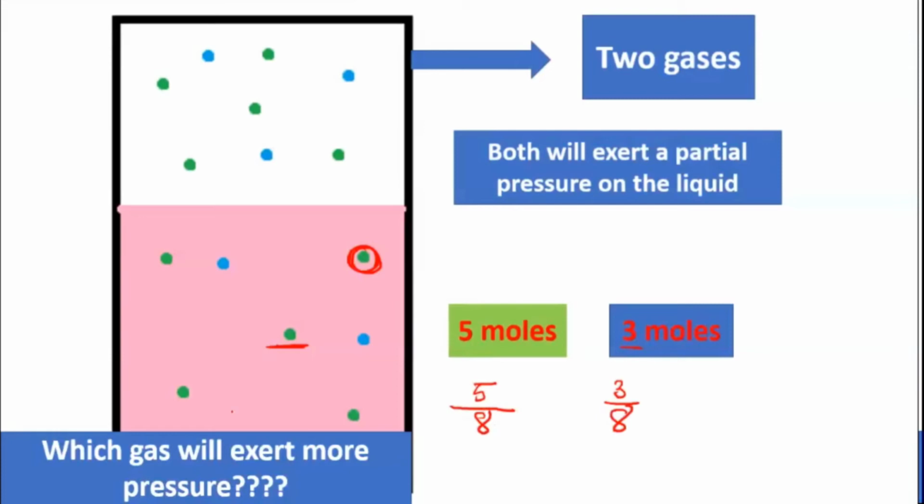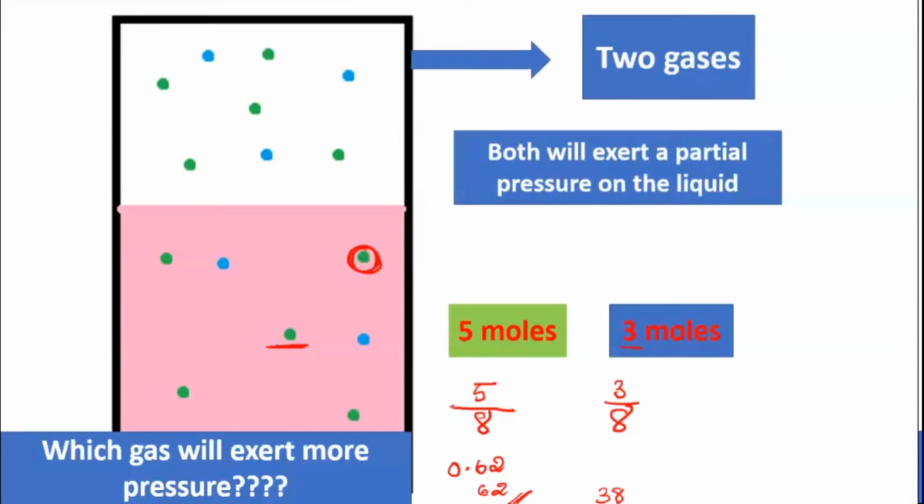Okay, so if you divide 5 by 8 and check, as a fraction you will get 0.625, so around 62% in terms of percentage. So 62% will be this. The remaining is around 38, and that remaining will be of this. So with this you can understand who will be exerting more, because the green ones, since the number of moles is in a larger quantity, will be exerting a larger pressure.